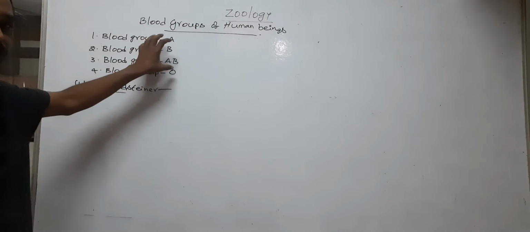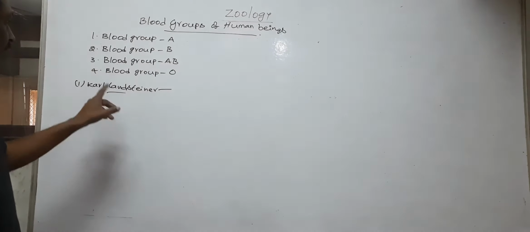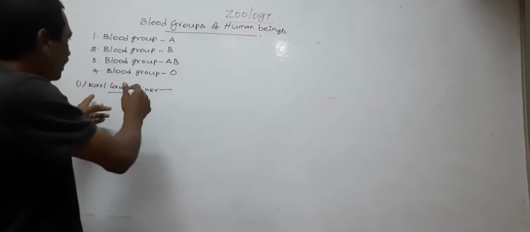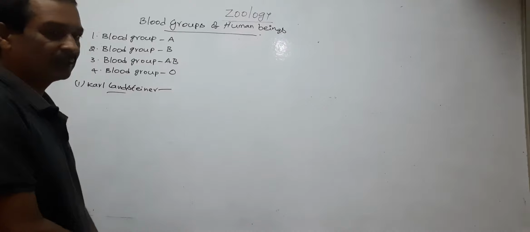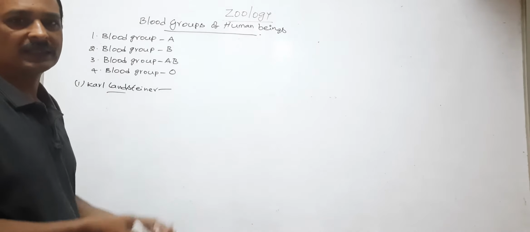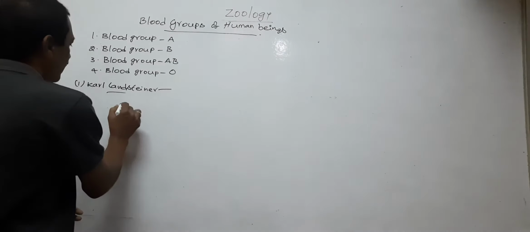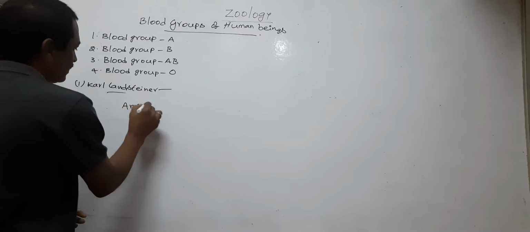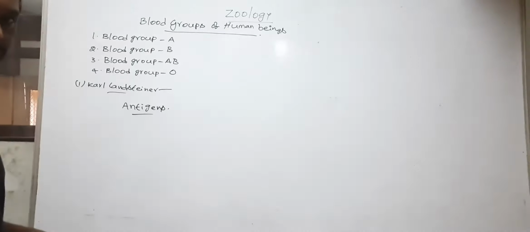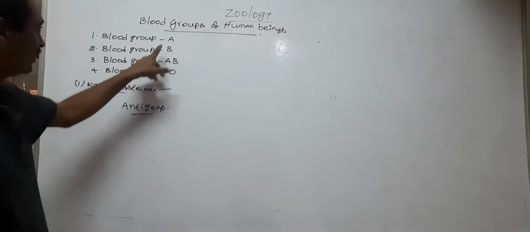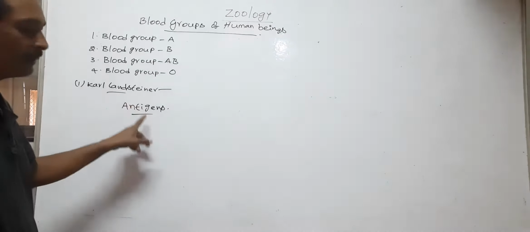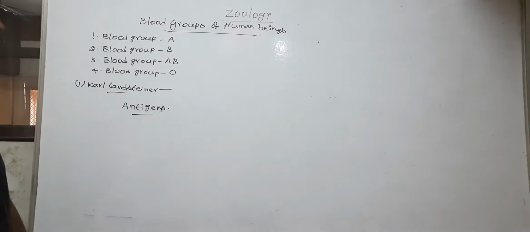So the blood groups were discovered by Carl Landsteiner with the help of the presence or absence of antigens. Landsteiner identified the four blood groups with the help of presence or absence of antigens.